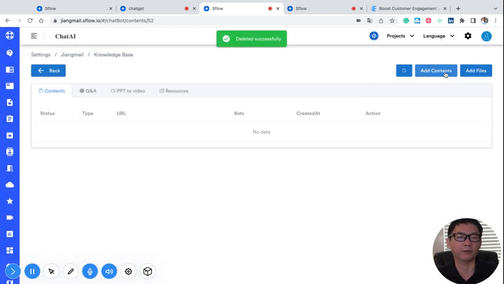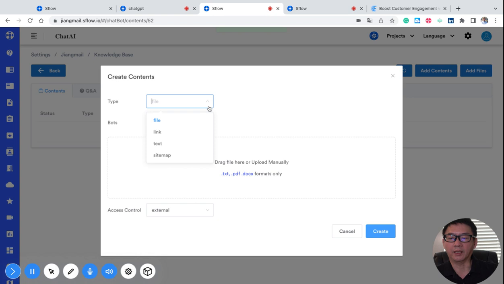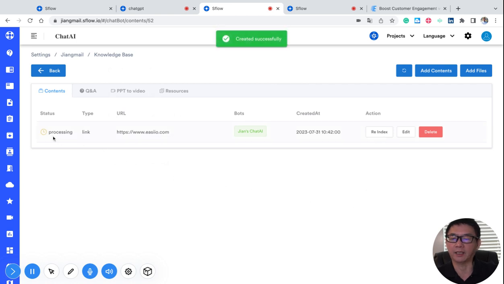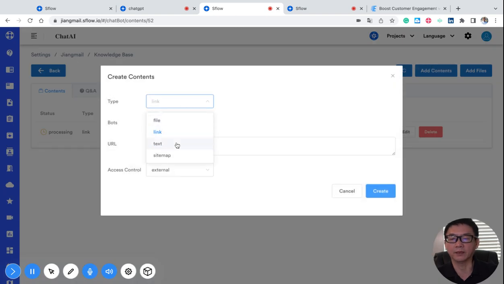For example, I want to add new content. I can add a link, so the website. Here, internal or external: internal is only for your employees, and external will be accessible from the website. Once you have everything, you just say create. Now you have content indexing. You can add as much content as you want. You can add a website link. You can add the website sitemap, which will index many pages at the same time. Or you can upload a file.